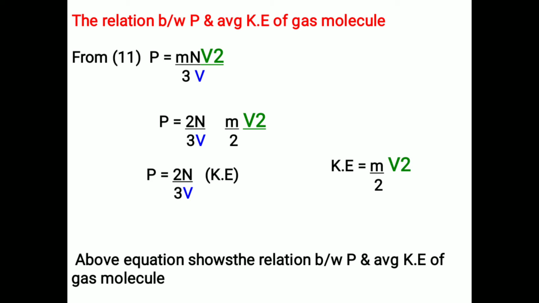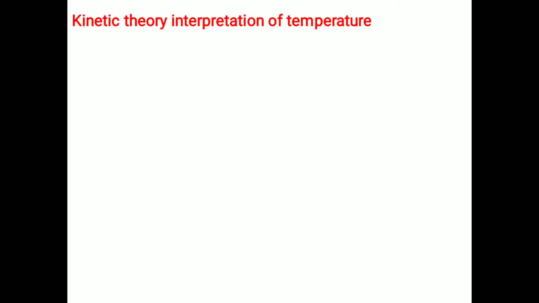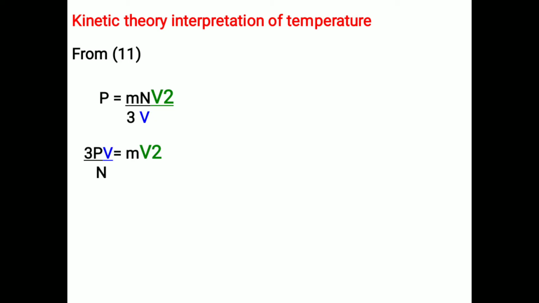Now let us discuss the kinetic theory interpretation of temperature. From equation 11 we have P equals mnVrms square by 3V. Therefore 3PV by n equals mVrms square. Now divide by 2 on both sides of the above equation.